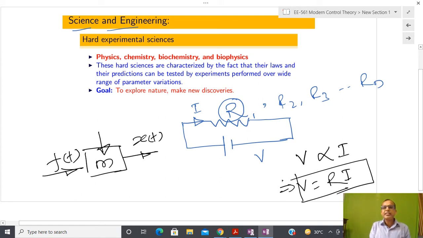So using physics, chemistry, biophysics, biochemistry, we are trying to predict some kind of law. Similarly, suppose I have two chemical reactions, and we see what the resultant chemical reaction is. Again we are formulating some kind of law, and the main goal of hard science is to explore nature and make new discoveries. They are discovering the behavior of a resistor, of a capacitor, of a mass if we apply some force, the wave nature of a material. This kind of interpretation is what we collect from hard science.